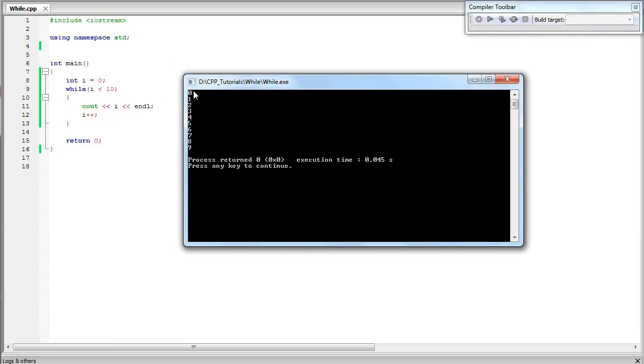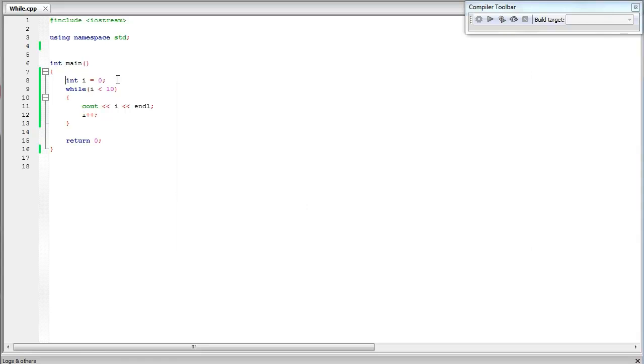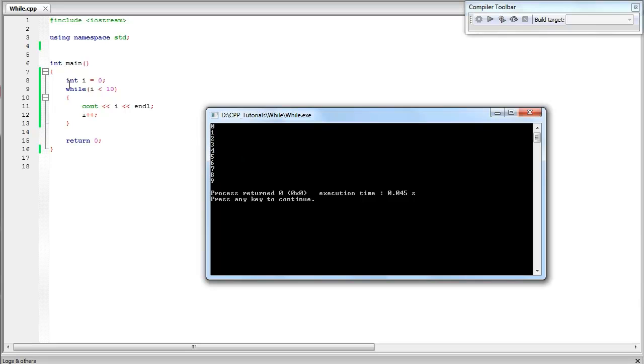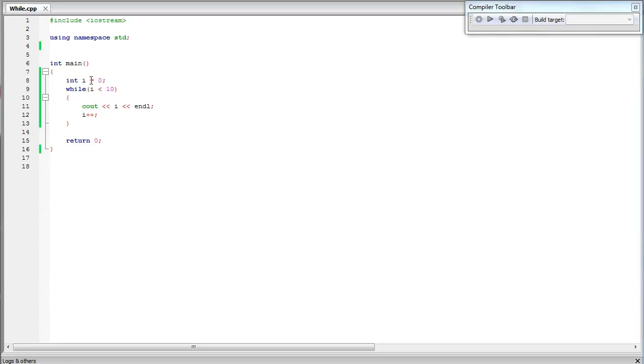Now the difference is that we don't have all this code in the same line. We have it all around our program or our source code. But it works just the same. It initializes the variable at 0. It goes in the while loop. It asks the program if i is less than 10, and it is because it equals 0.